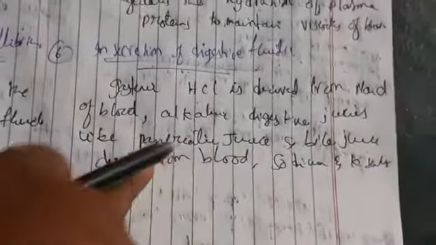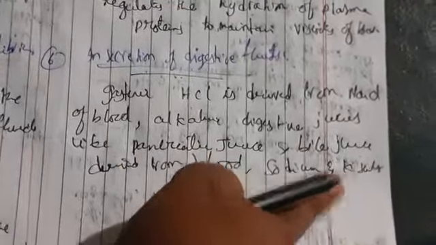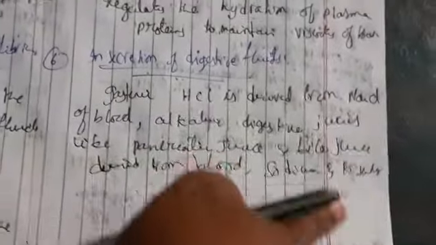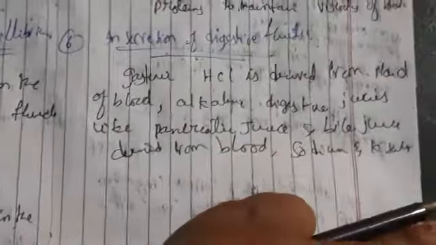These two are produced to digest fats, carbohydrates and proteins. We take fat items, sugar items like carbohydrates, and also proteins, and to digest them we have pancreatic juice and bile juice. So this is about the secretion of digestive fluids.